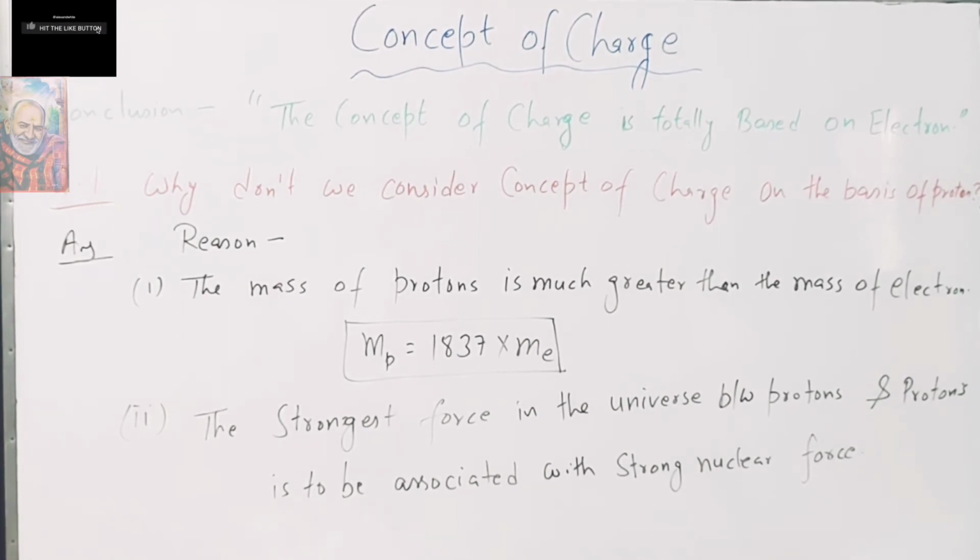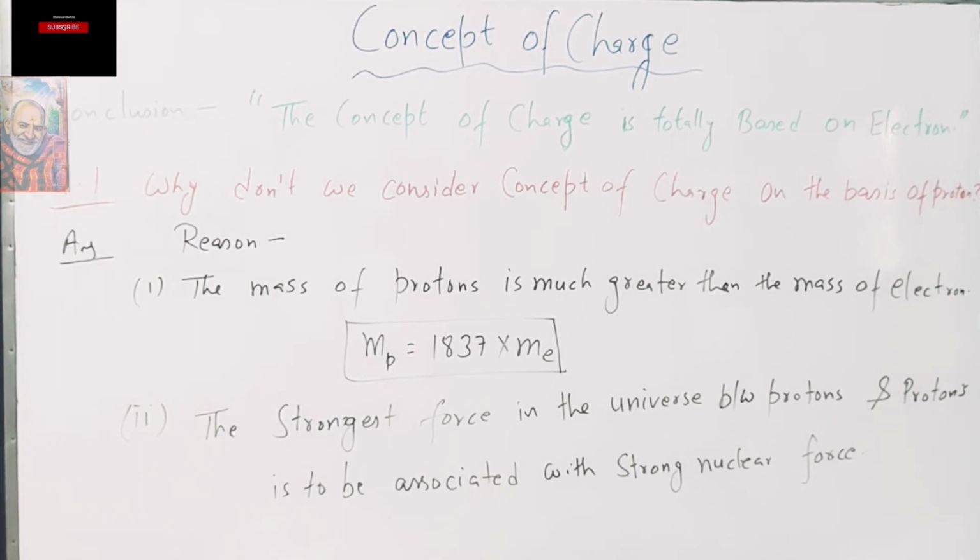So there is a question: why don't we consider the concept of charge on the basis of the proton? There are two reasons behind it. The first reason is that the mass of a proton is much greater than the mass of an electron, that is, the mass of a proton is 1837 times the mass of an electron.